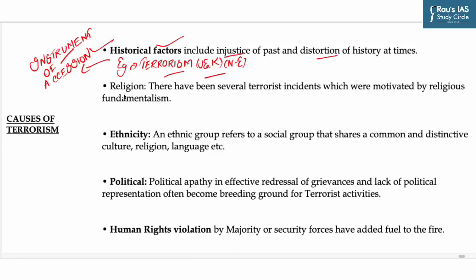Another important cause is religion. There have been several terrorist incidents which were motivated by religious fundamentalism. Now, what is religious fundamentalism? It is the movement based on the belief of a community or individuals in the absolute authority of the sacred text of their own religion or faith.